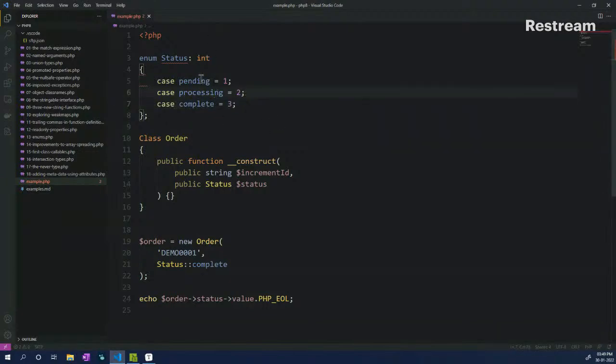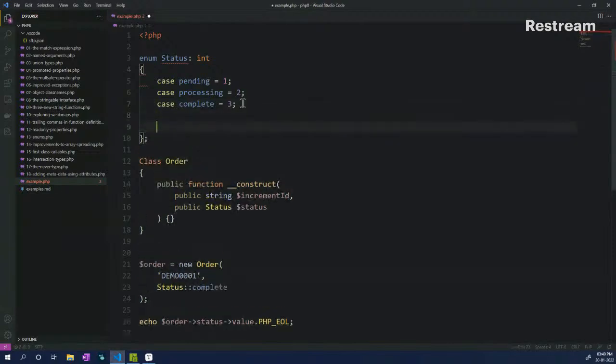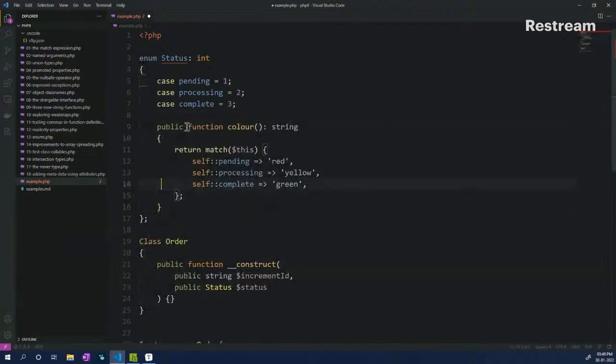And now you can do a little bit more as well. So inside the status enum class, you can also have some fancy functions that do something different as well. So for example, I can have this function which is a color function, wherein depending on the different statuses of the order, I will return a particular color. This can be useful when you are trying to render an order grid, wherein depending on the status of the order, you would like to change the line of the table into a different color so that it is more visible for the admin.